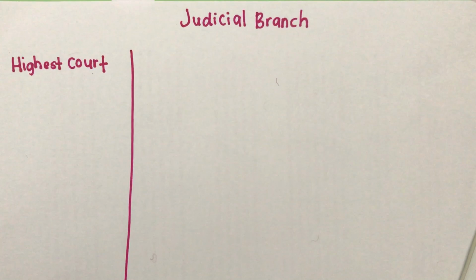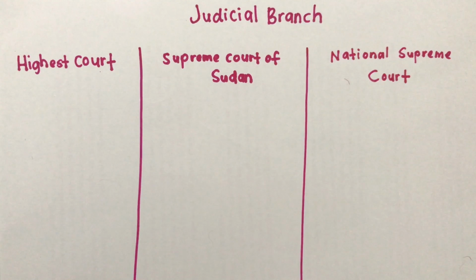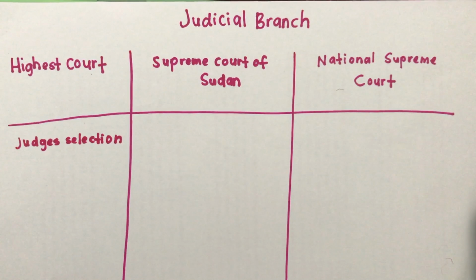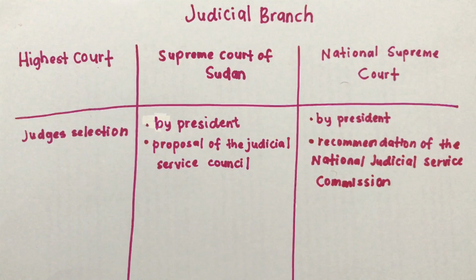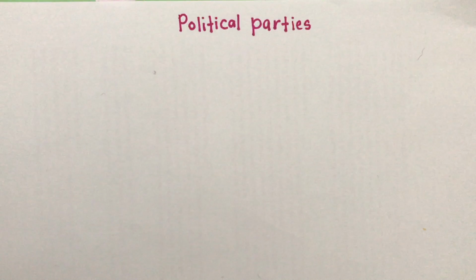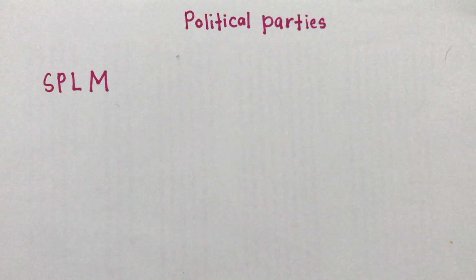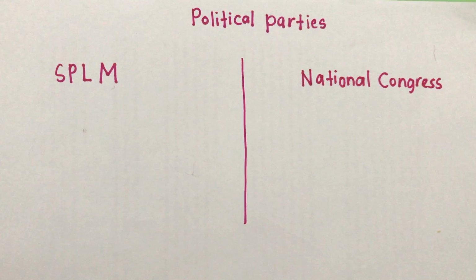One's highest court is the Supreme Court, while the other is the National Supreme Court. In both, the judges are selected by the respective president, but the former were proposed by the Judicial Service Council, while the latter were recommended by the National Judicial Service Commission. One's main political party is the SPLM, while the other's is the National Congress. In conclusion, the government operated in both countries is similar, though there are still a few differences.